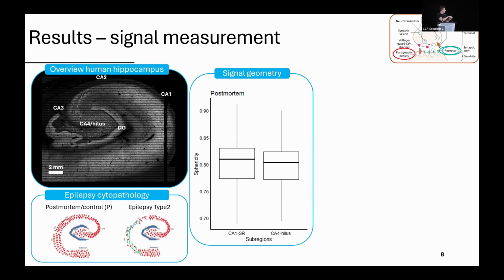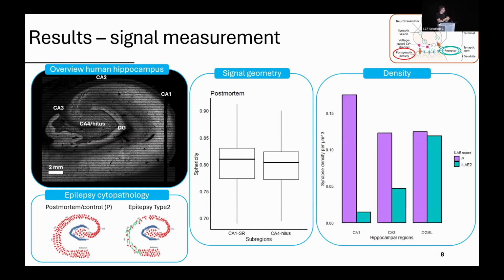Going back to the epilepsy pathology, we know that there are various types of epilepsy, and among the temporal lobe epilepsies, there is one type where we have a significant loss of cells in the CA1 region, as you can see here, but no analysis at the individual synapse level has been done yet. Just quickly looking at the trend, what we observed is that in the CA1 region, we have a drastic loss of synapses, which is kind of expected because we don't have as many neurons anymore.